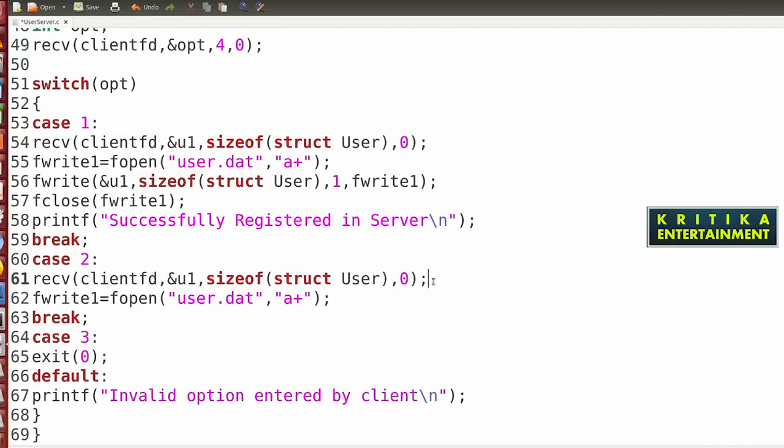Here it will be a search. How to search it? It will be receive.